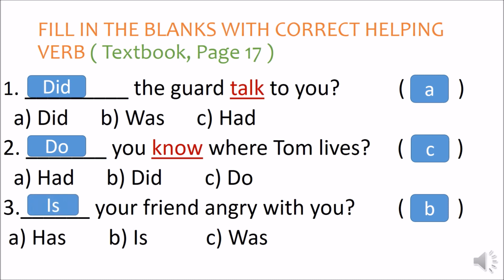So children, in the first two sentences, talk and know are the main verbs, and did and do are the helping verbs. When you come to the third sentence, is your friend angry with you? In this, there is no action word, no main verb. So the word is is the main verb. Okay?